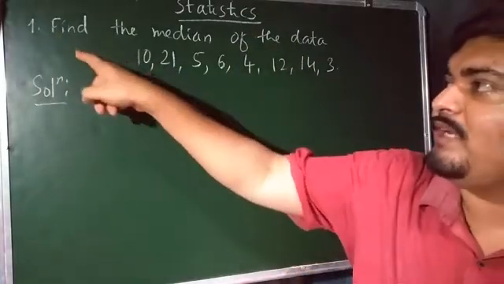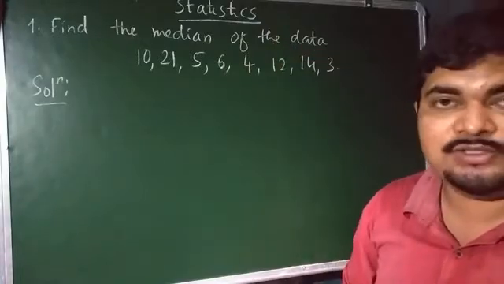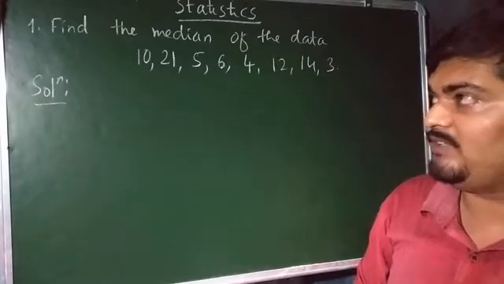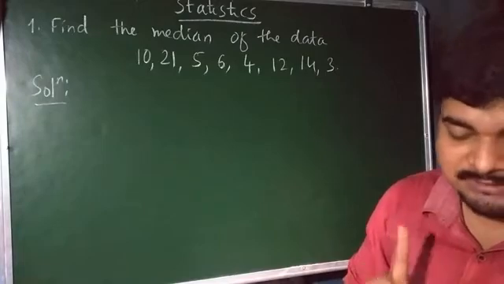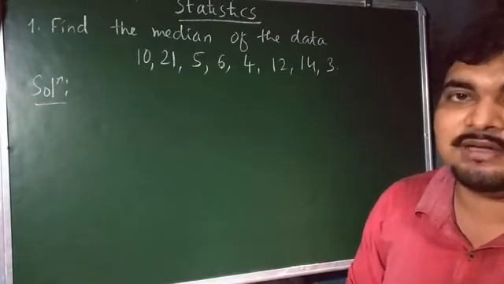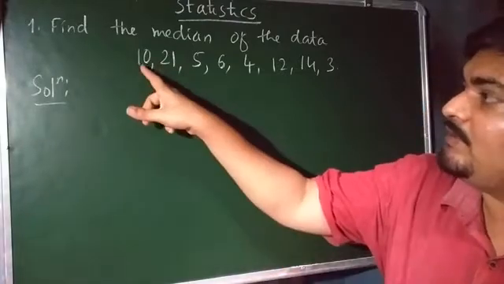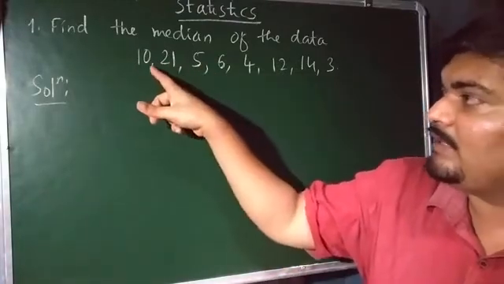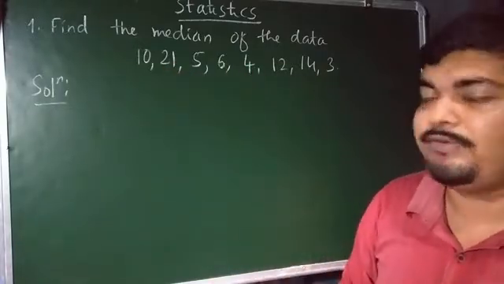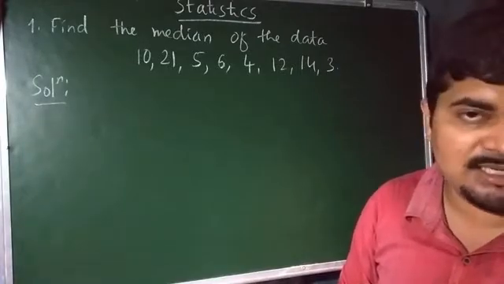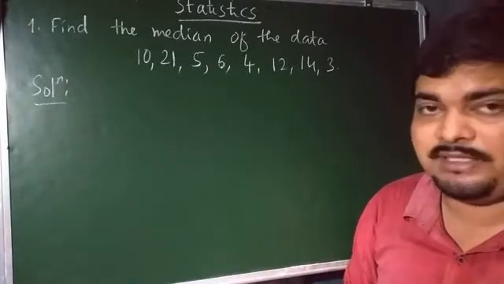Now here question number 1 states that find the median of the following data. See, in statistics you know how the data points can be expressed, isn't it? One is continuous frequency distribution, another one is discrete frequency distribution. They come under grouped data, isn't it? See, these elements are distinguished by utilizing the comma notation, isn't it? So this type of data representation in statistics is called ungrouped data representation, isn't it?